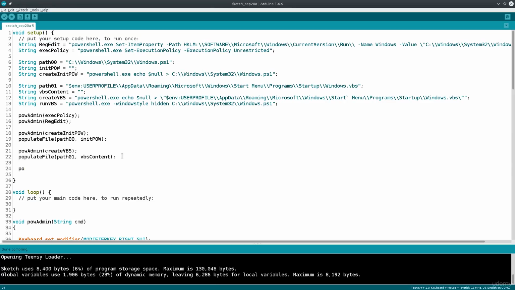And then we have POW admin, and the final one will be run VBS. So we are issuing this final command in order to actually set everything to run during the current session as well, and not to wait for the next reboot. Fantastic. So everything that we needed to do in Arduino is pretty much done. There are only two more things that we need to do here, and that is populate this string and populate this string down below. For this, we will need to go into Windows and create these two. That we're going to do in the follow-up tutorial.